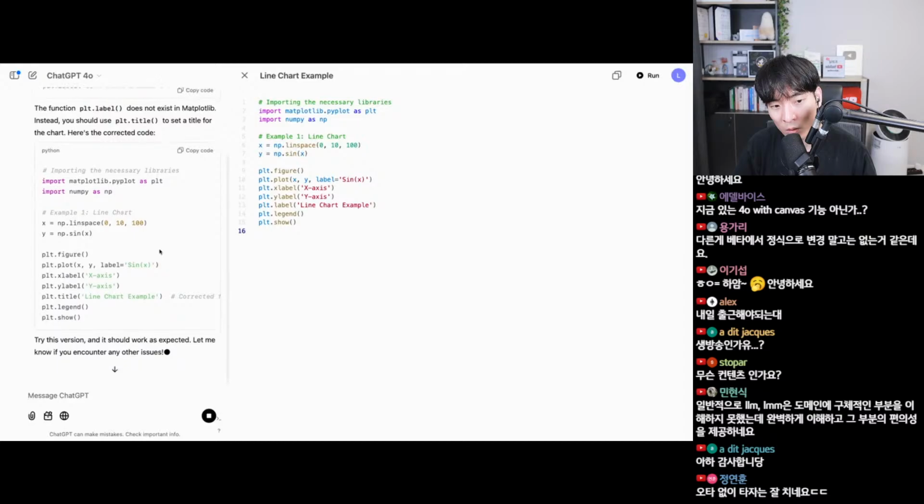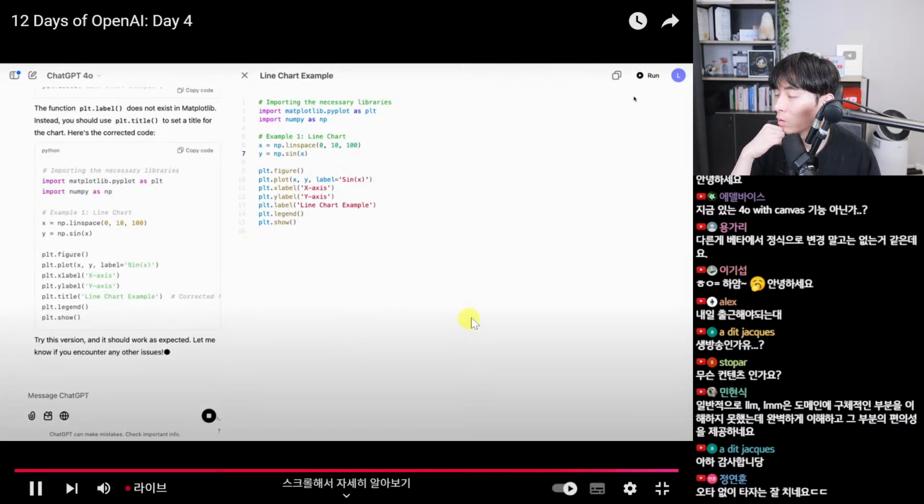We could trust this and take it back locally, but one of the new features we want to demonstrate today is the ability to actually run your Python code within Canvas. So in the upper right, we have this button titled Run.